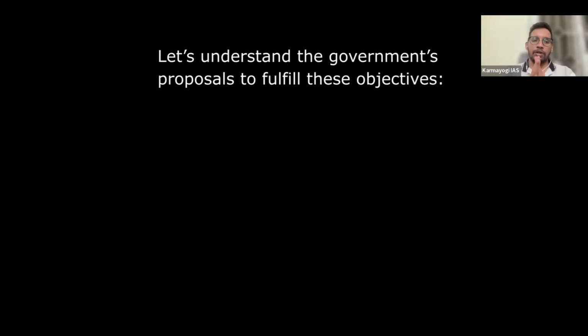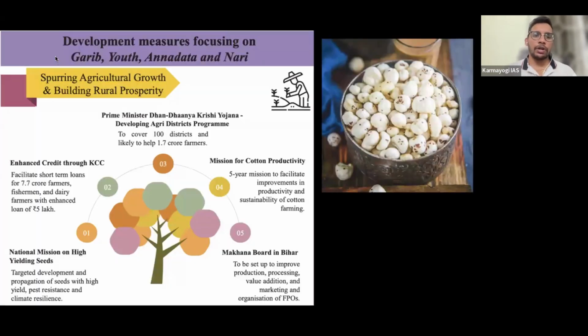I'll go very quickly because these are not very important for prelims, but for mains, yes, they will ask you these things, right? So let's see what the government has proposed to achieve a developed country, covering these four engines and 10 broad areas. The first one is related to agriculture. You can see here, agriculture growth and building rural prosperity is the first thing that they propose. So let's see what they have proposed.